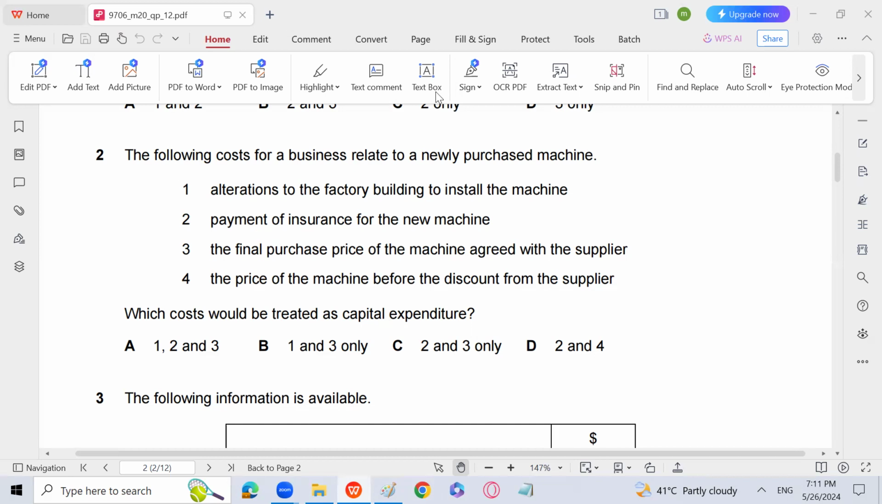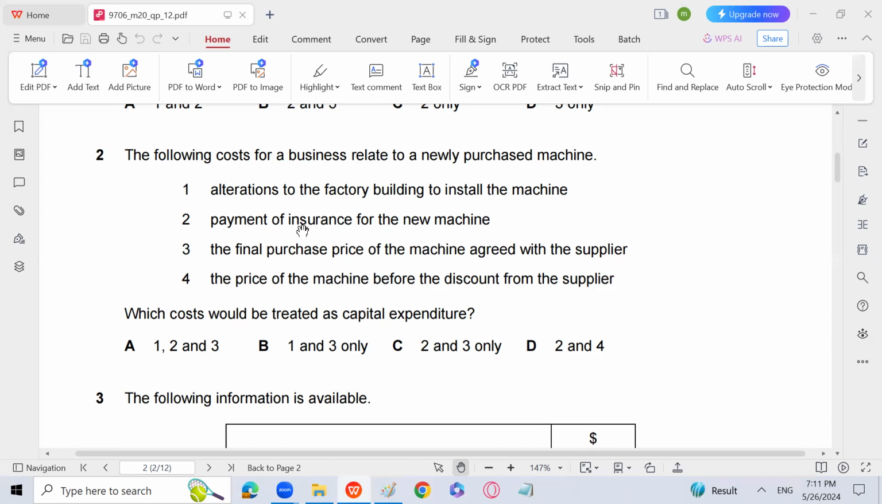So which costs would be treated as capital expenditure? That is 1, alteration. Payment for insurance will not be there, and the final purchase price of the machine agreed with the supplier. The 1 and 3 only. B is the answer.